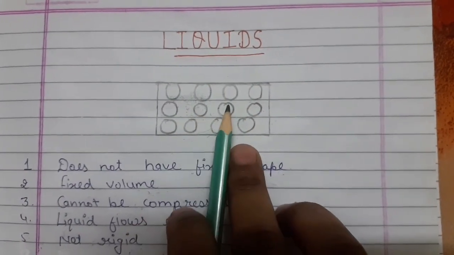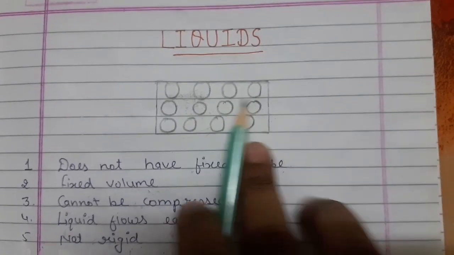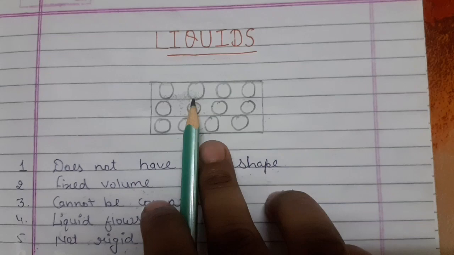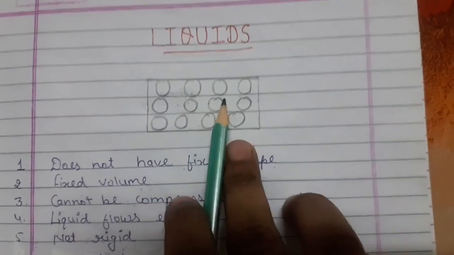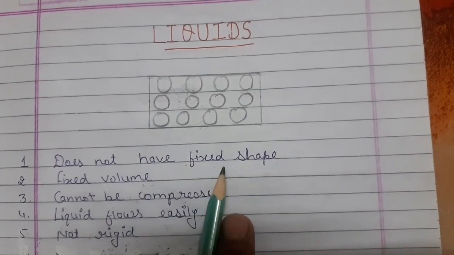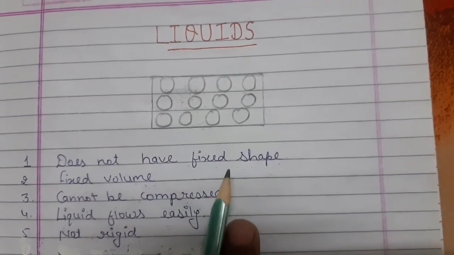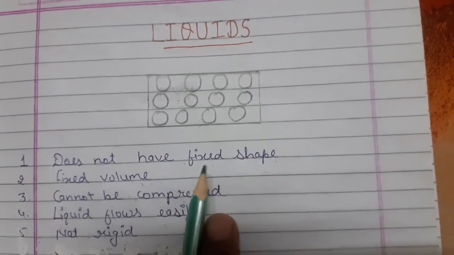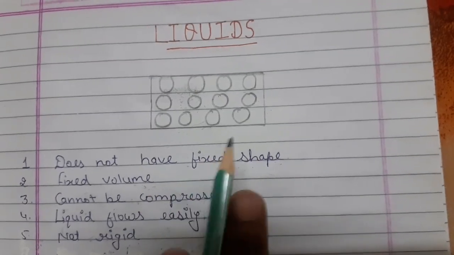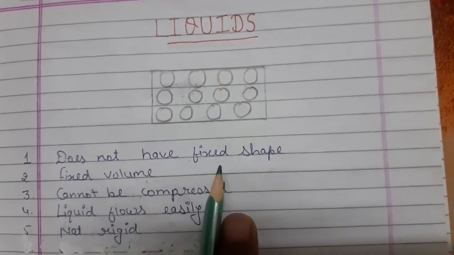Particles are close together but not as tightly packed as in solids. The interparticle force is less strong, so it cannot hold the particles in fixed positions. A liquid does not have a fixed shape. Like when you take milk in a glass, the milk takes the shape of the glass, and when you pour the same milk into another container, the milk takes the shape of that particular container. So we can say liquids can change their shape.